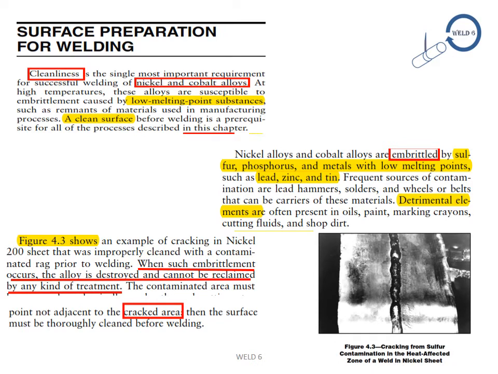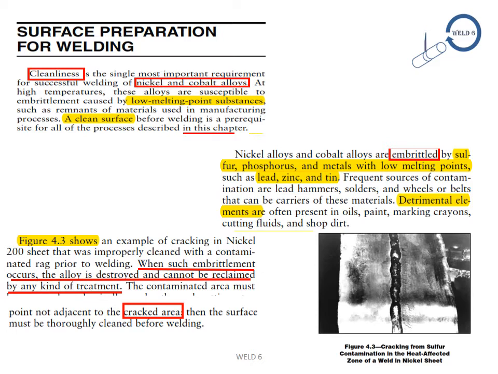Figure 4.3 shows an example of cracking in nickel 200 sheet that was improperly cleaned with a contaminated rag prior to welding. When such embrittlement occurs, the alloy is destroyed and cannot be reclaimed by any kind of treatment. The contaminated area must be removed, including the area adjacent to the cracked area. Then the surface must be thoroughly cleaned before welding.